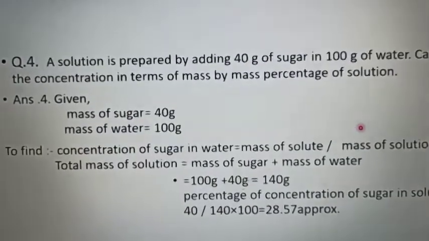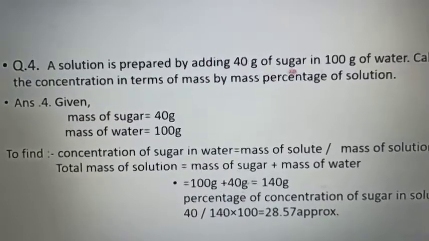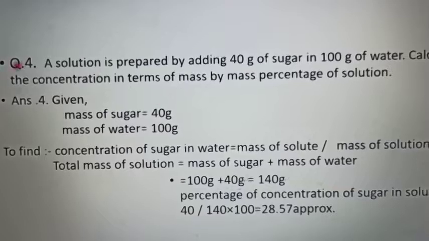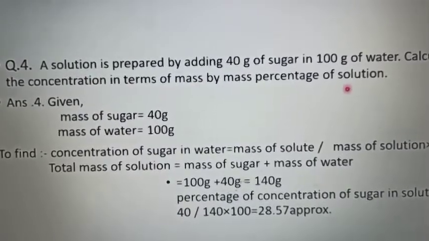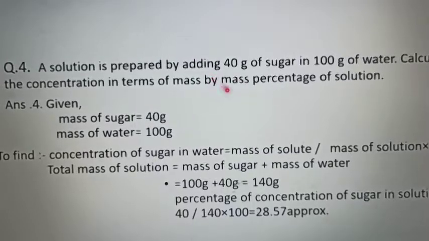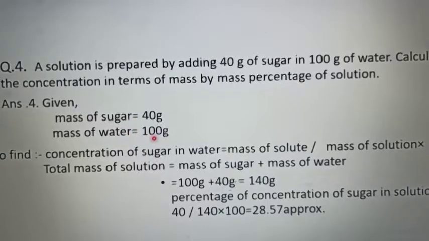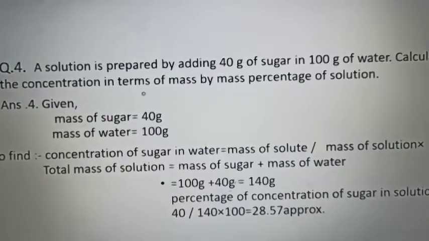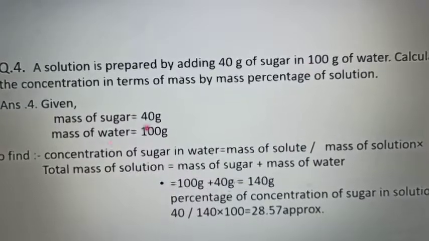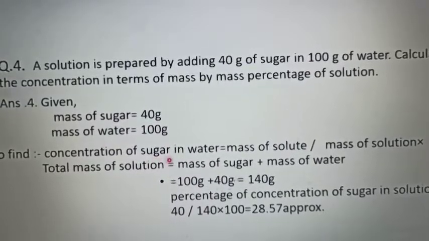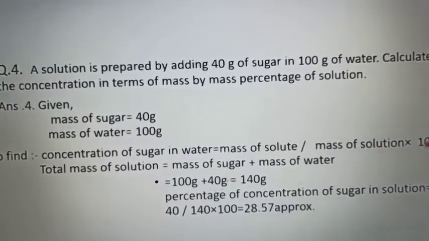Next: a solution is prepared by adding 40 gram of sugar in 100 gram of water. Calculate the concentration in terms of mass by mass percentage of solution. Whenever you do these questions, please do them in a proper manner. First of all, write the given values as mentioned here. Mass of sugar 40 gram, mass of water 100 gram. The formula of concentration is mass of solute upon mass of solution multiplied by 100.